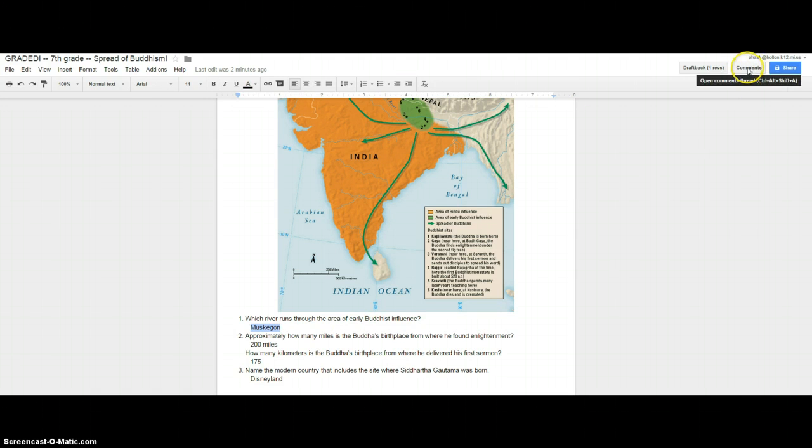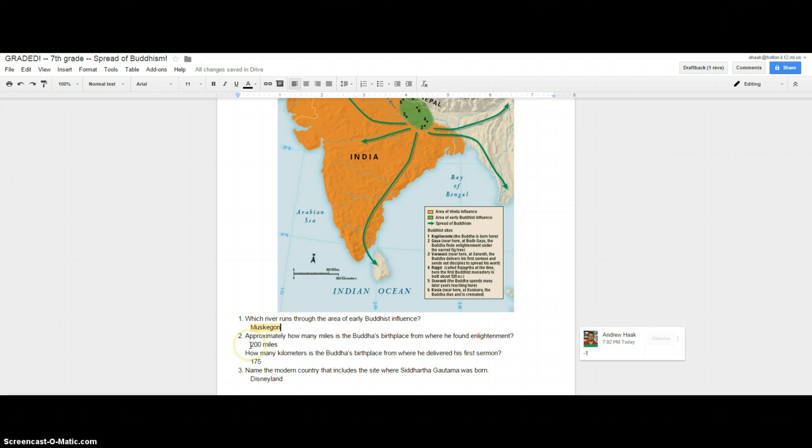So you're going to go up to the comments section and click on comments. Notice I highlighted the answer here. Make sure you highlight the answer. Go up to comments, click on comment, and then you can put -1. Do not put the actual answer in there, please, because they're going to be able to go back through and show me that they changed that and updated it with the right answer if they want more points. Then you say, okay, comment, and it sticks in there.